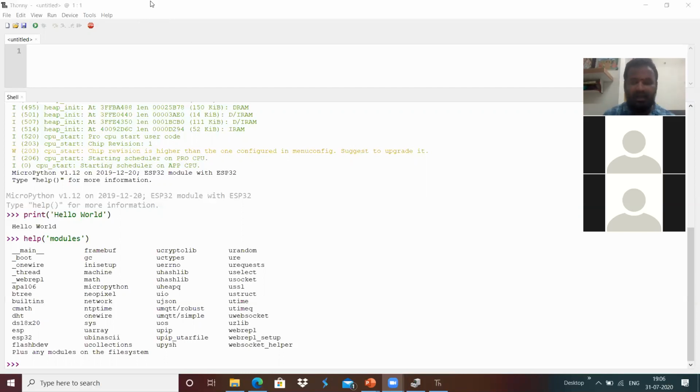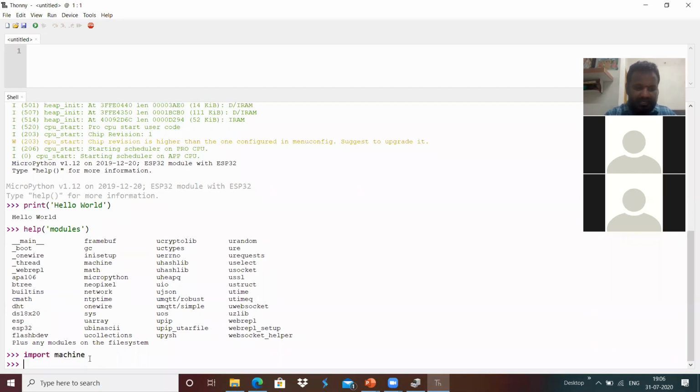I'm going to access the GPIO over here. For example, I'm going to create a pin 2 using machine.Pin, but before that, I'm going to do import machine into our platform.